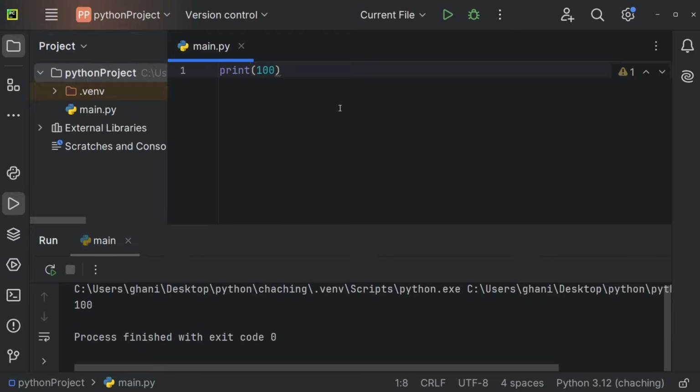And we can also output multiple things by just using 100, for example, and then maybe 200, like so. And now we get 100 and 200. And of course, the second argument can also be text. So this is simple text. And if we're going to run that, you see we're getting 100 and this is simple text.